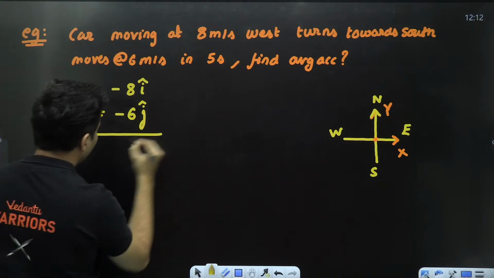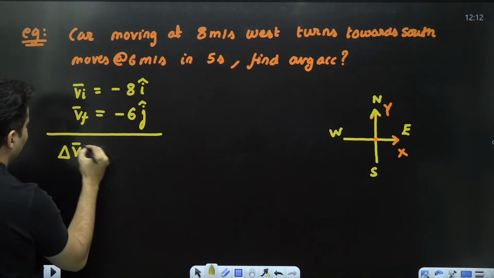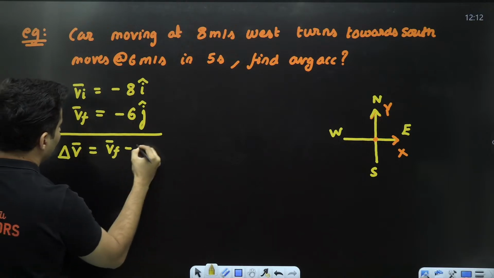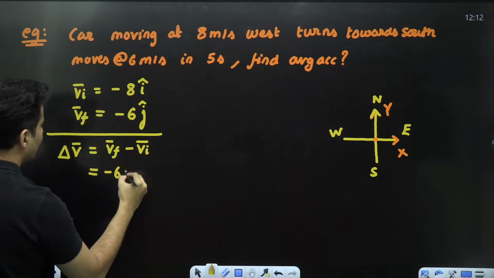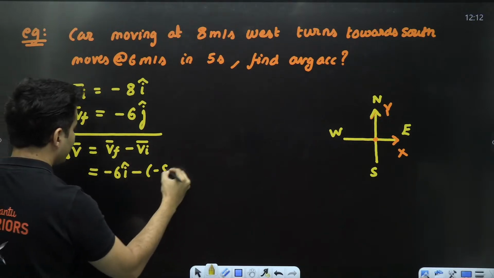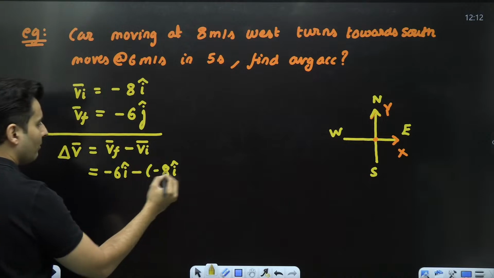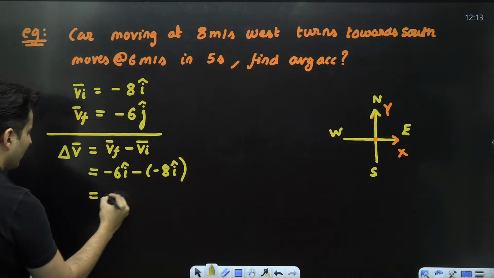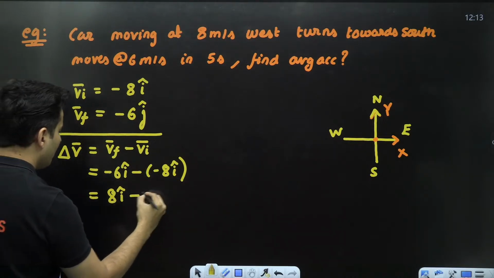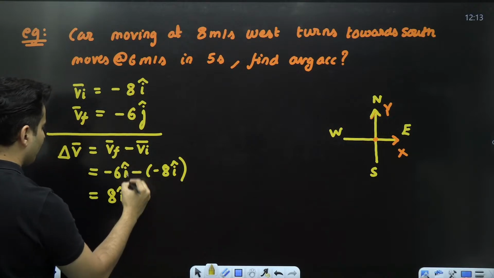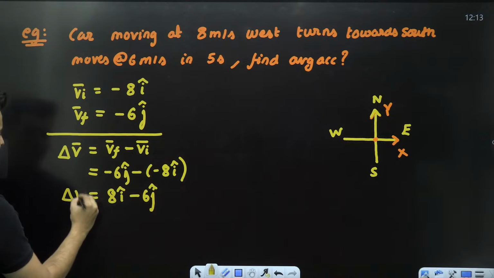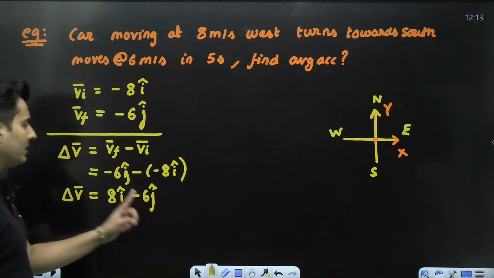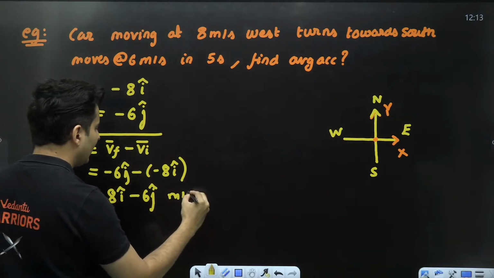From this, can I not find the change of the velocity, which is basically final minus initial? So final is minus 6j, initial is minus 8i. So minus minus will become plus. So it will basically become 8i cap minus 6j cap. That is the change in the velocity, but that is not what is asked.